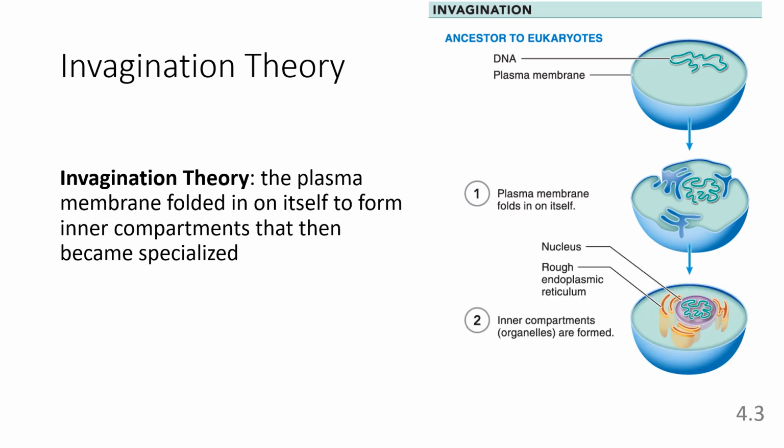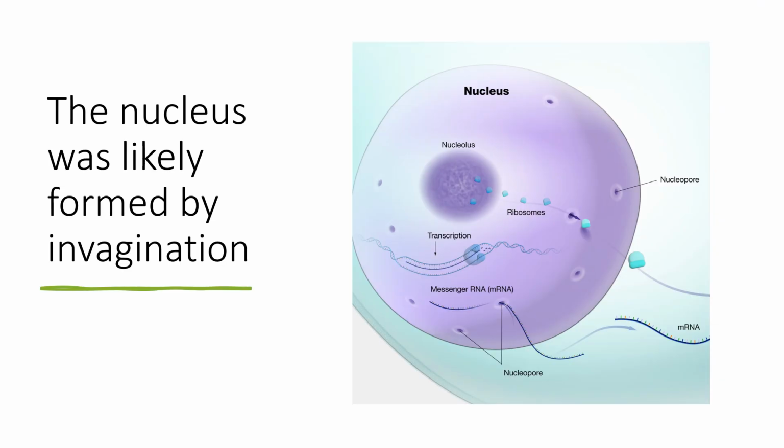Invagination theory suggests that these infoldings surrounded some of the structures in the cell and pinched off from the plasma membrane, encasing those structures in a bubble of membrane. This formed these inner compartments that could become organelles specialized for particular functions. This is how we think the nucleus most likely formed in early eukaryotes.